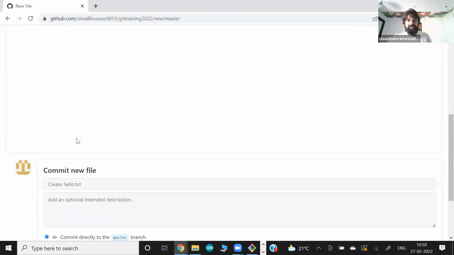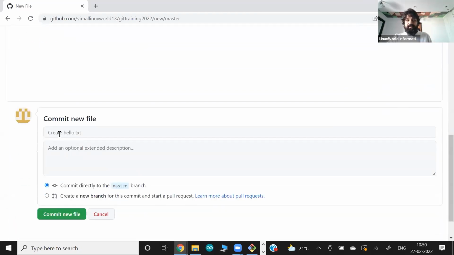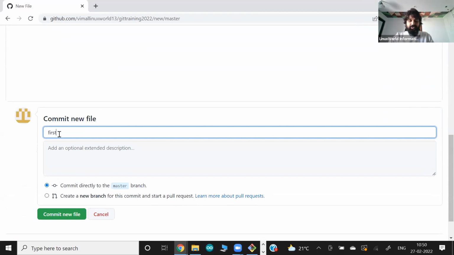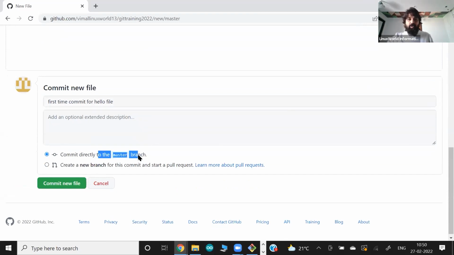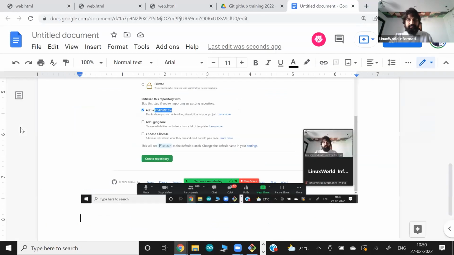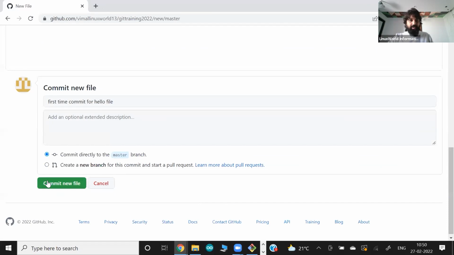So that's what they're asking you. You're creating a new file, you want to commit, so just say yes, I commit. It's the first commit for the hello file. You can commit directly in the master branch or a new branch. We'll see about the new branch thing, but I want to commit directly on the master branch. So commit.